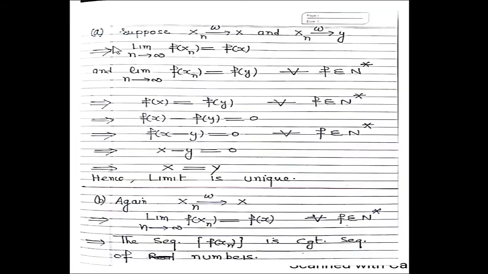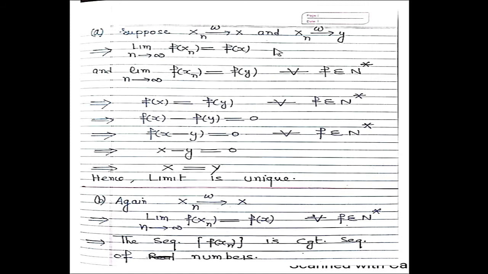First, part A. Suppose xn converges weakly to x, and also xn converges weakly to y. We want to show that x and y are equal, because we want to prove that xn converges to a unique limit. By definition, the limit as n approaches infinity of f of xn equals f of x. Similarly, the limit of f of xn equals f of y, for every f belonging to N star.